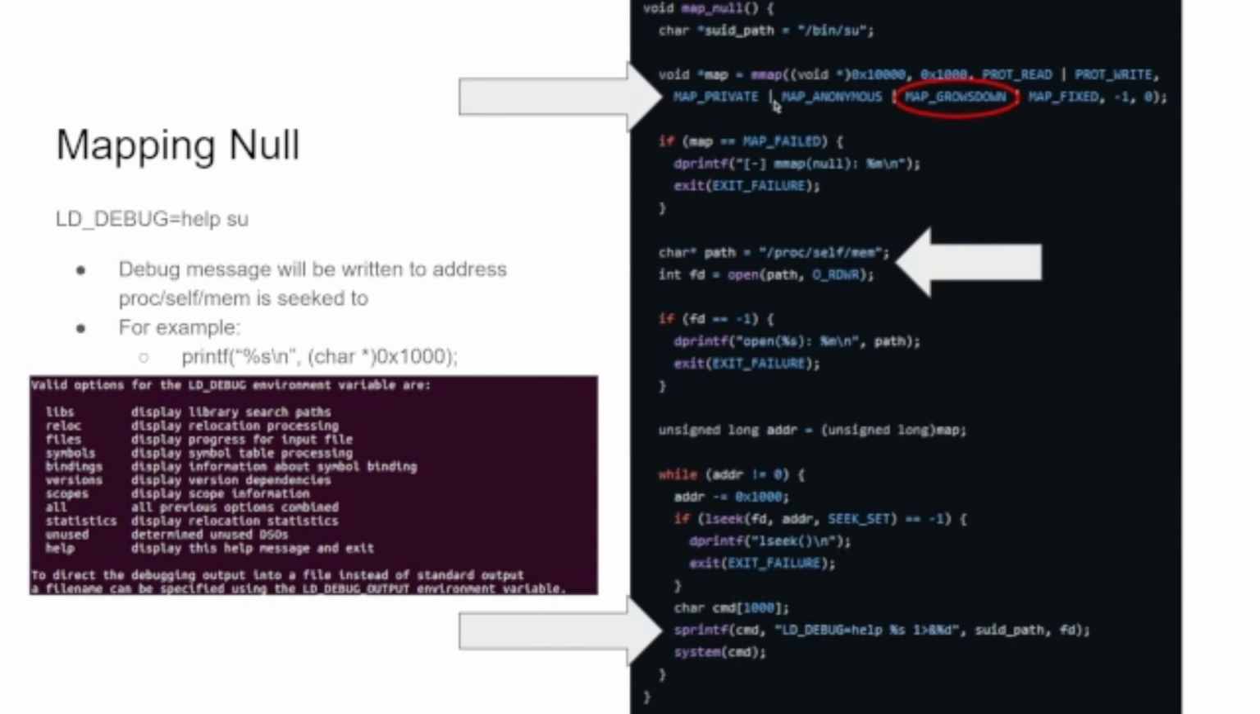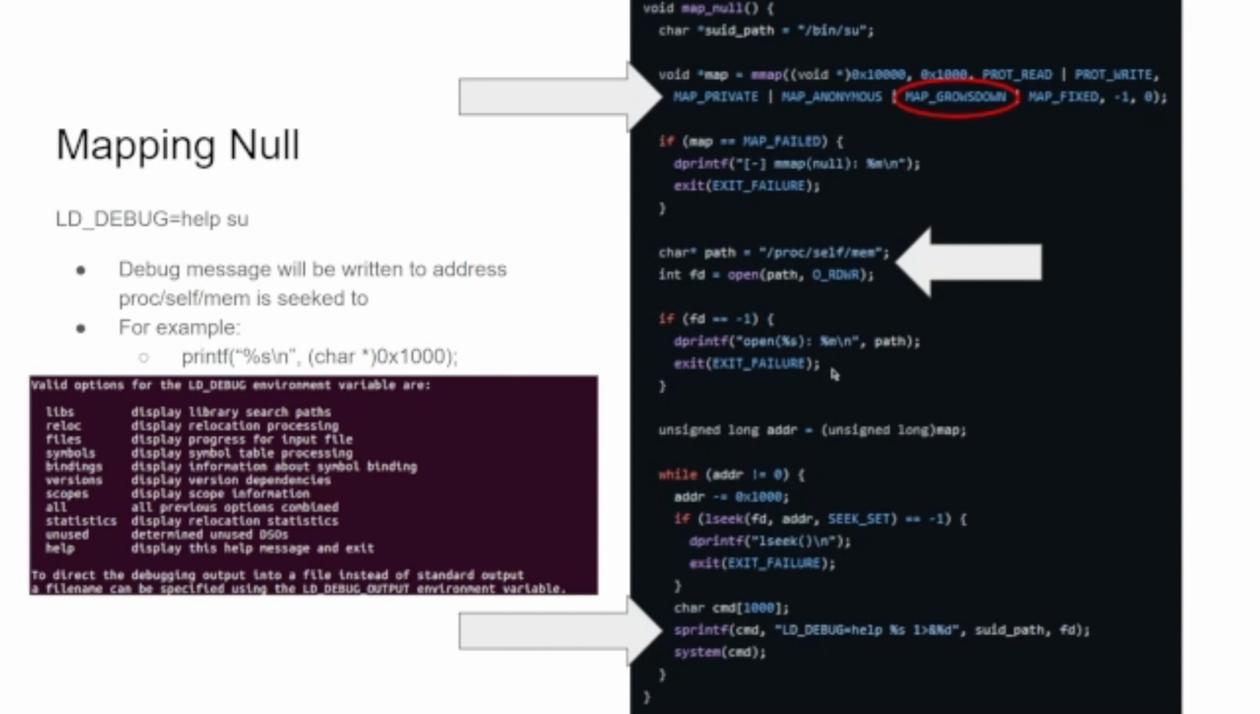So we map a grows-down stack at 10,000 because it has to be above the minimum address the kernel sets, otherwise we'll get an error. Then we open a file which is /proc/self/mem. Then we use the LD_DEBUG to write this help message into the file that we have seeked at 10,000 and then progressively further down. So there's a lot to unpack here.